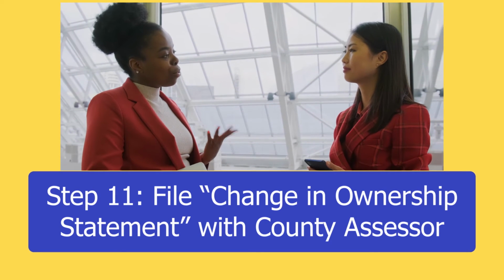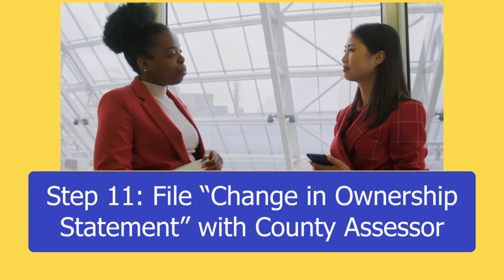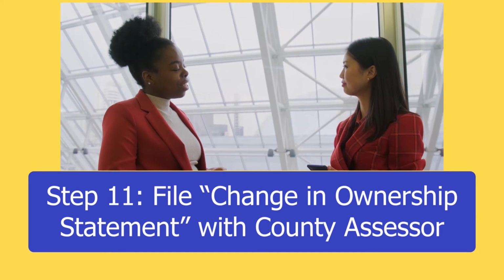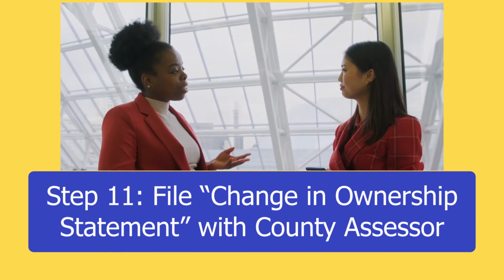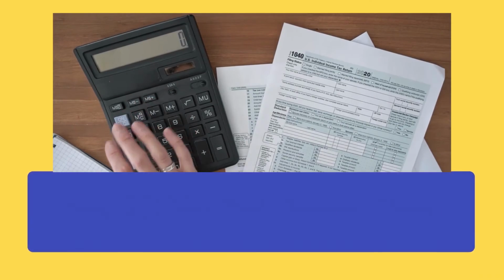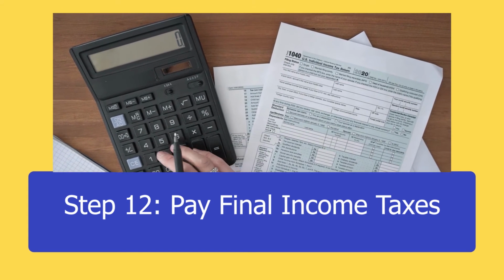Eleventh, if the decedent owned real property, you must file a change in ownership statement, death of real property owner, with the county assessor. This form lets the county know that the owner of the real estate has died and informs them of the identity of the personal representative of the estate. This typically happens 4 to 6 months after filing the initial petition. Twelfth, pay final income taxes. This should be completed before filing a petition to distribute the estate. Your CPA can help you file a short year income tax return if appropriate, so you do not have to wait out the year in order to close the estate.